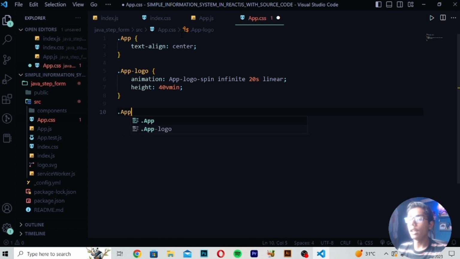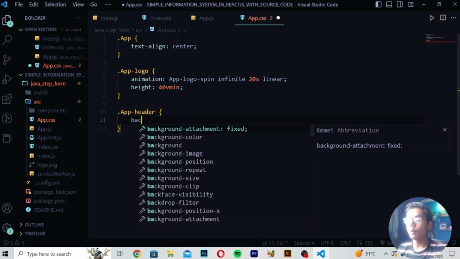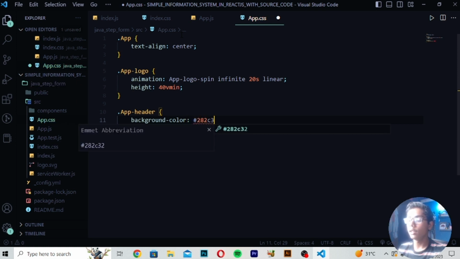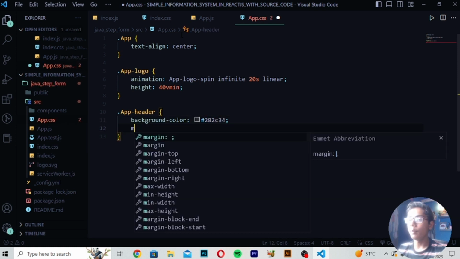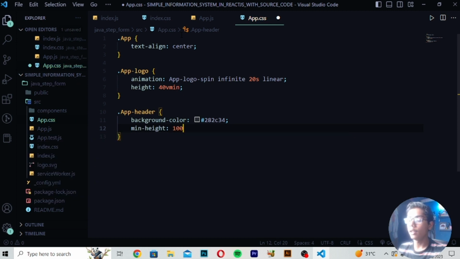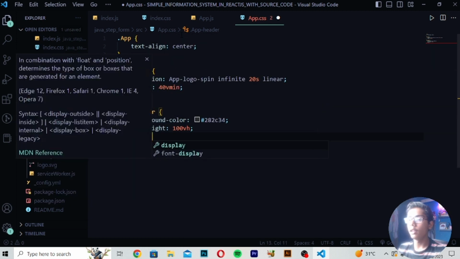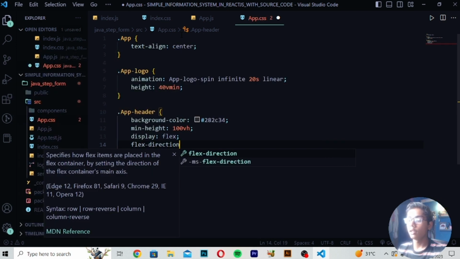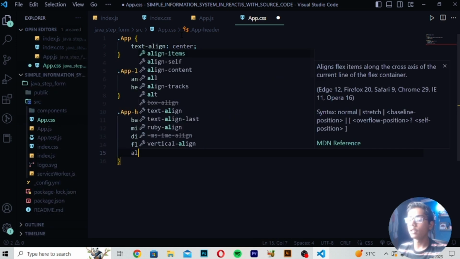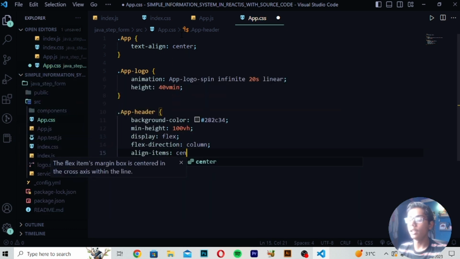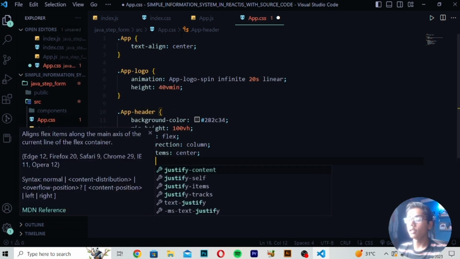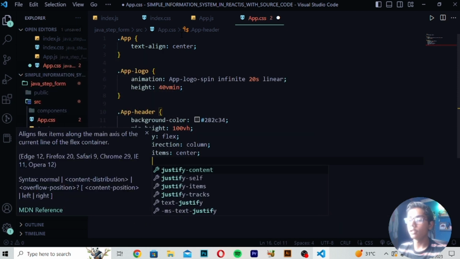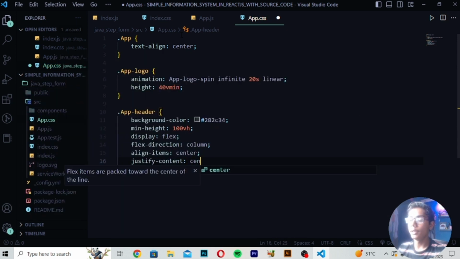Then you have to write here App-header, and here you have to write background-color, and in background-color you have to write 282C34. Then you have to write min-height, and in min-height I will be writing 100vh. Then you have to write display flex, and after writing flex, you have to write flex-direction column, then align-items which should be center. Then write justify-content which should be center.